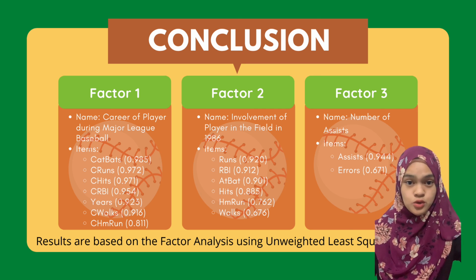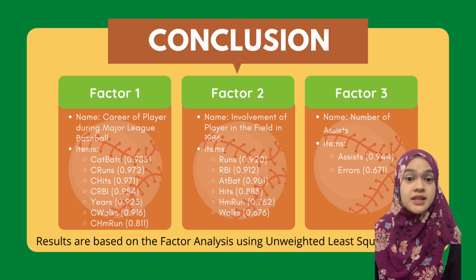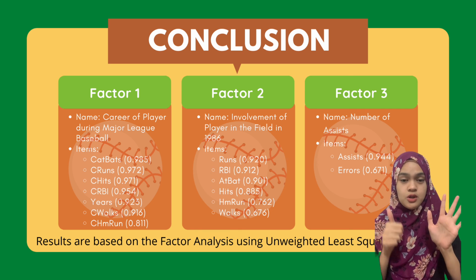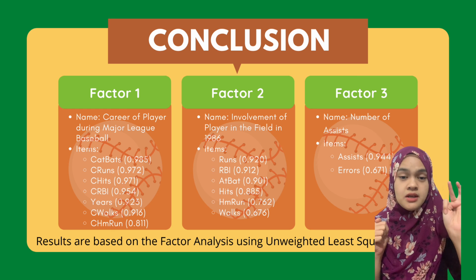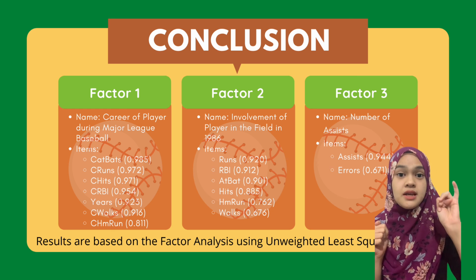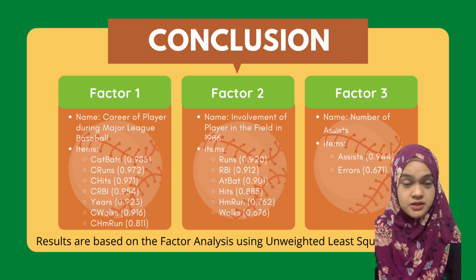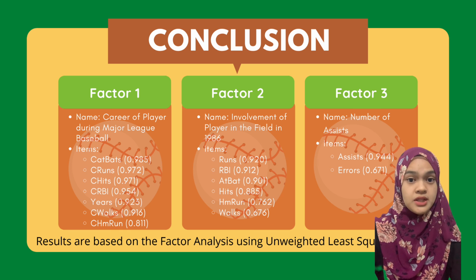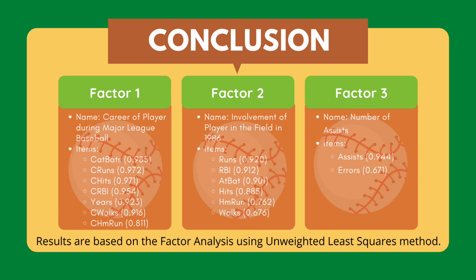Next, Factor 2 is identified as involvement of player in the field in 1986, and its 6 items include runs, number of runs batted in, number of at-bats, number of hits, number of home runs, and number of walks. Last but not least, Factor 3 is defined as number of assists, which only has 2 items, which are assists and errors.